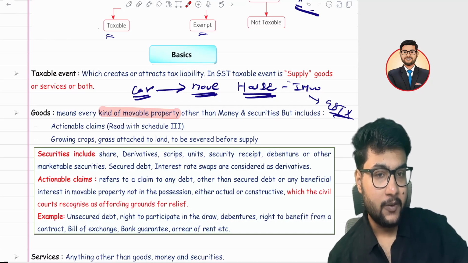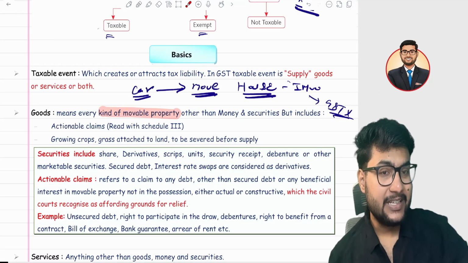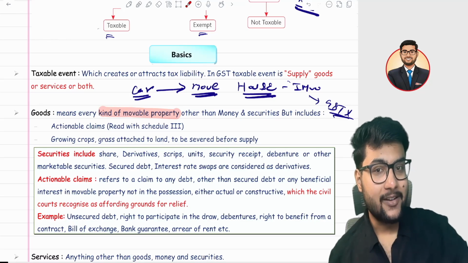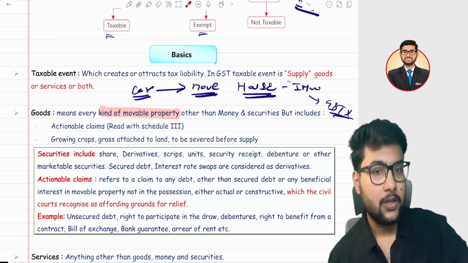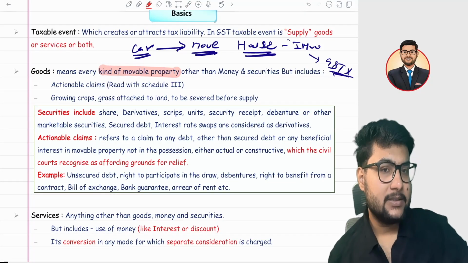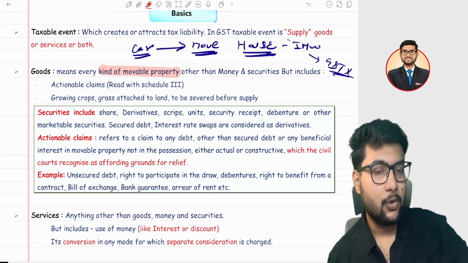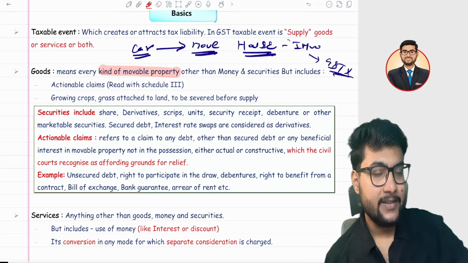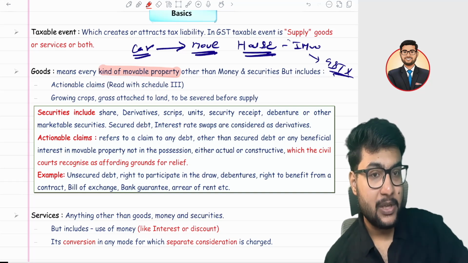you win a lottery, then the lottery amount you have won is also a claim. You can go to the civil court. If that person does not pay you the lottery amount, you can go to the civil court and show your lottery ticket, saying that this is the lottery ticket I have purchased, but this person is not paying me the amount.